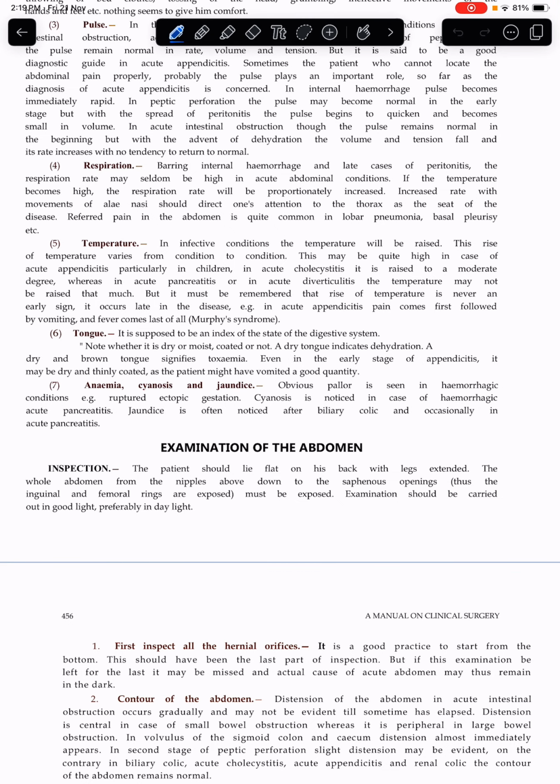For example, in acute appendicitis, the pain is often first, followed by the vomiting. First vomiting, then pain, and fever comes last of all, Murphy's syndrome.